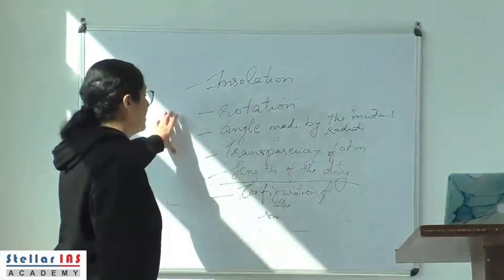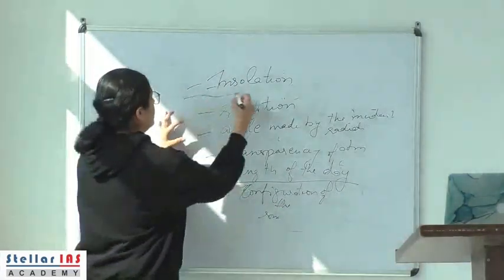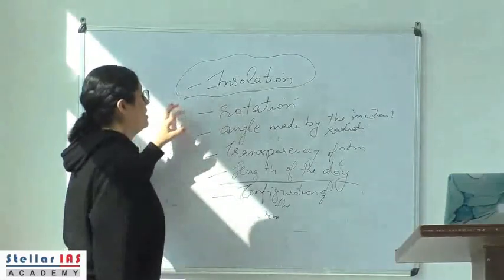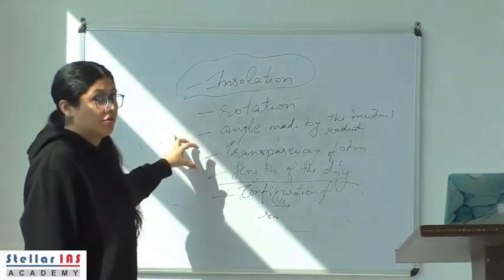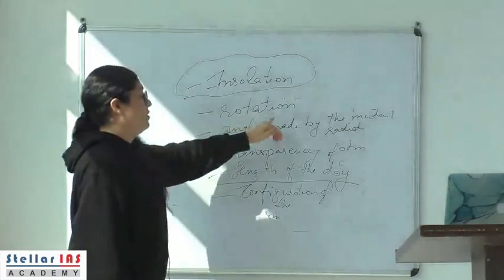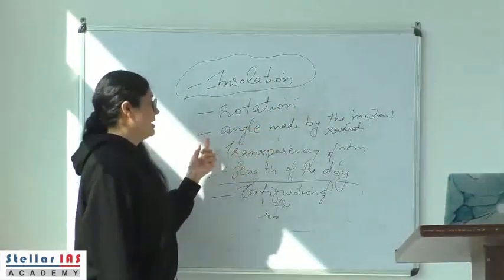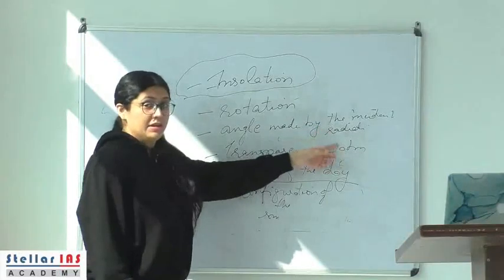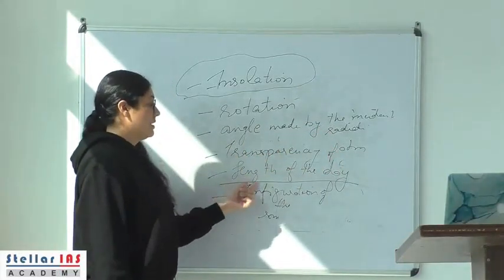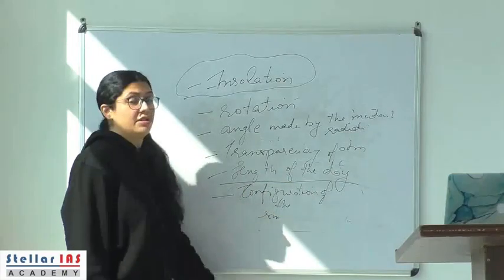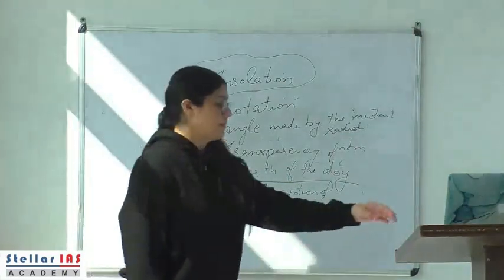Right, so these are the factors on which the amount of incoming solar radiation received on a particular place on the surface of the earth depends. Rotation of the earth on its axis, angle made by the incoming radiation on the surface of the earth, the transparency of atmosphere, the length of the day, and configuration of the surface.